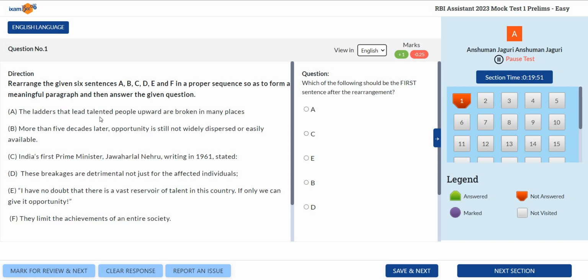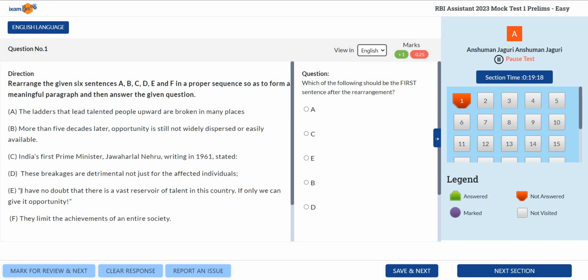See, the ladders that lead talented people upward are broken in many places. We don't know why we're talking about the ladders as of now, so let's leave it. More than 5 decades later, opportunities still... I don't know why I'm talking about a time ahead. That's 5 decades later, so it cannot be a first sentence as well. Then C seems to be a first sentence. And as first Prime Minister Jawaharlal Nehru, writing in 1961, stated. So these here, it cannot be a first sentence because we have a demonstrative pronoun, these.